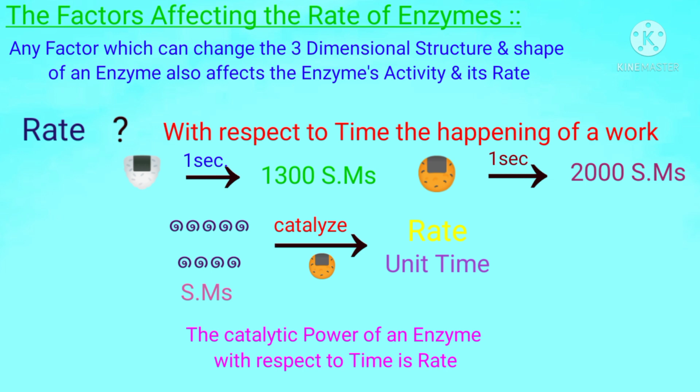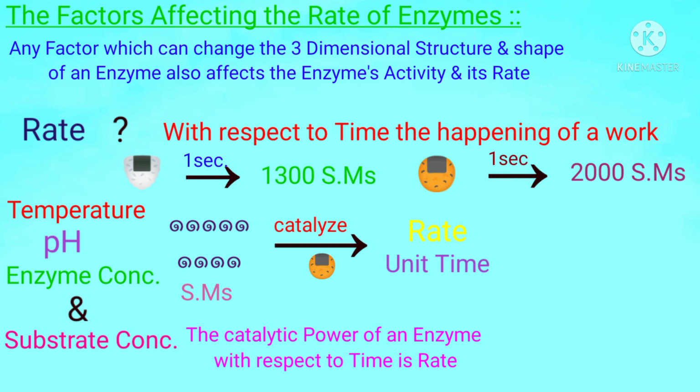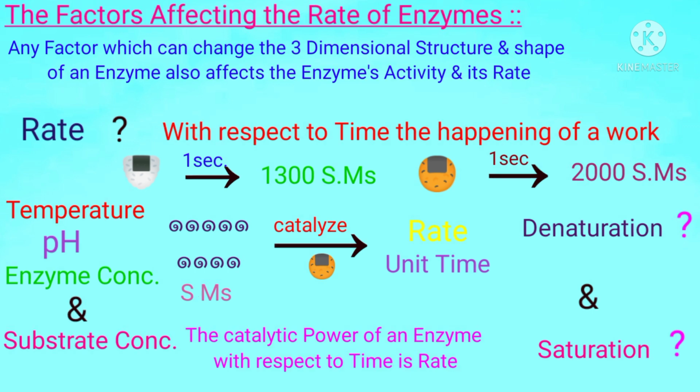So students, every enzyme functioning in every part of any living organism has a specific rate. Either it functions slowly or rapidly. If they are slow or fast, then we will see by which factors the enzymes increase or decrease their rate. These factors include temperature, pH, enzyme concentration, and substrate concentration. In addition, we will also study the concepts of denaturation and saturation, that is, what is denaturation of an enzyme and what is saturation of an enzyme.